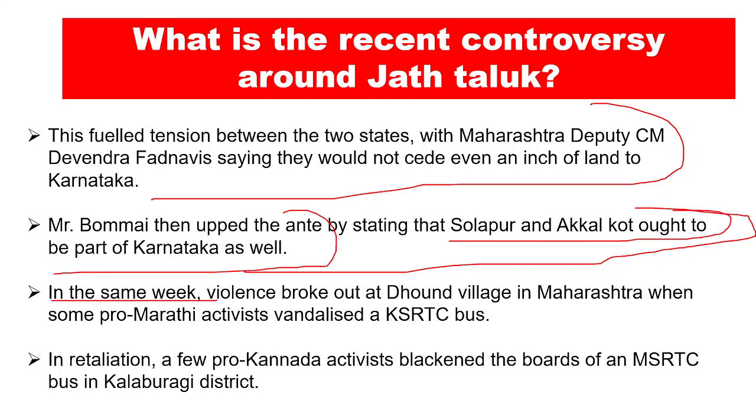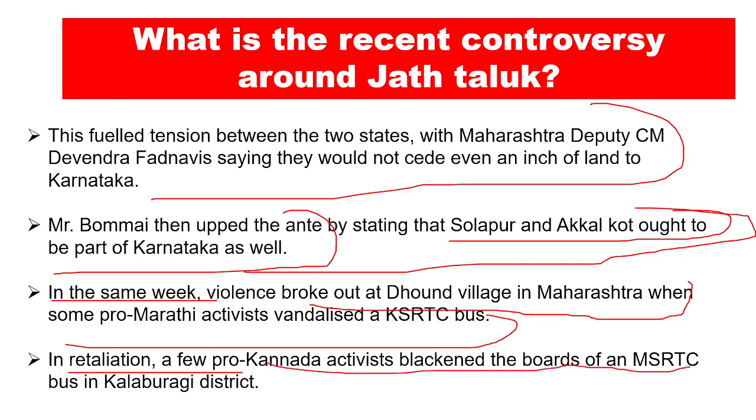And in the same week, violence broke out at Dhond village in Maharashtra when some pro-Marathi activists vandalized a KSRTC bus. In retaliation, a few pro-Kannada activists blackened the boards of an MSRTC bus in Kalaburagi. So this is basically the recent controversy regarding Jat Taluk, or the border row between Karnataka and Maharashtra.